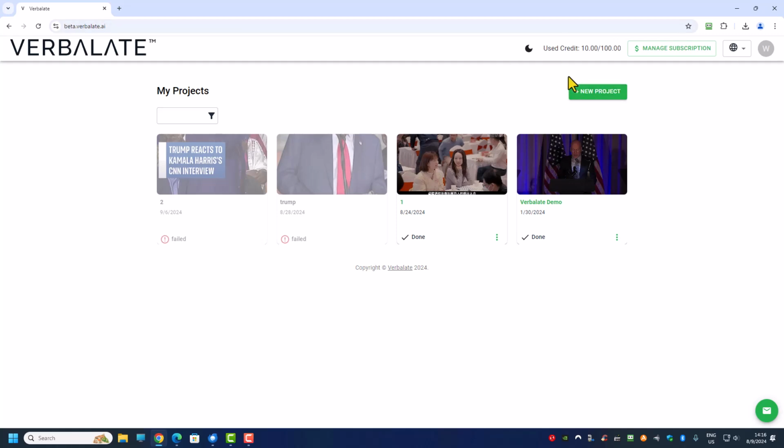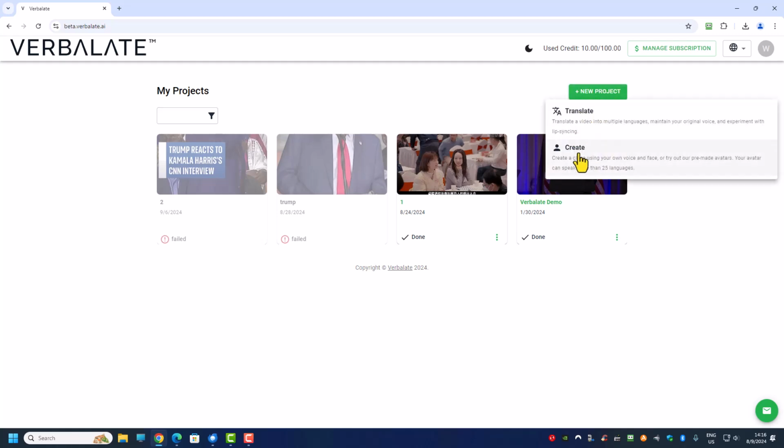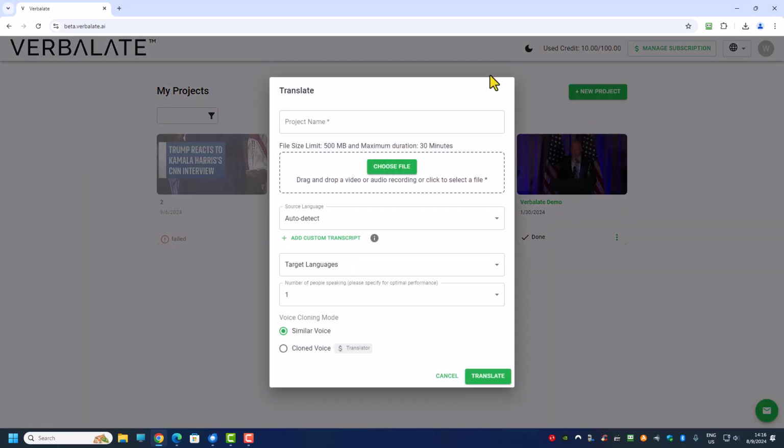So to get started, if you have a subscription, you can see the amount of credit over here, and then you can click on new project over here. What you want to do is select translate, because the other option is to clone your voice, and then you can use a pre-made avatar. But we are not going to use that, because the important part is the translation of video and cloning the voice into another language. That is what we are going to explore today.